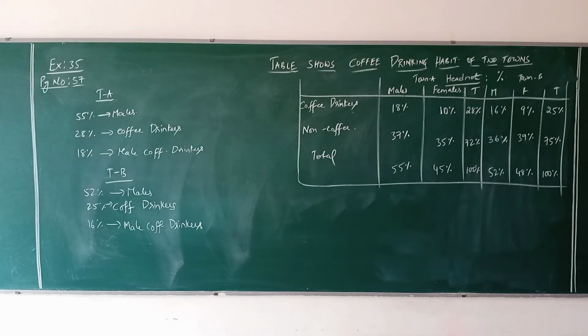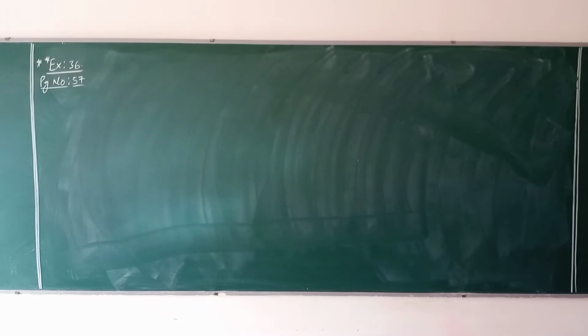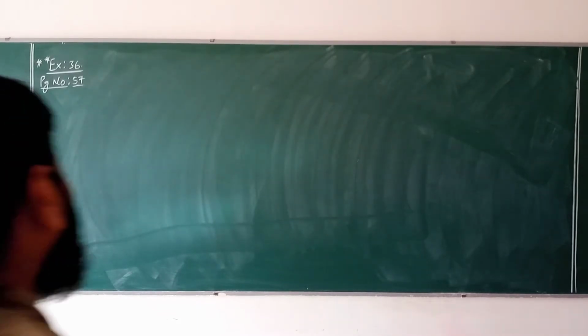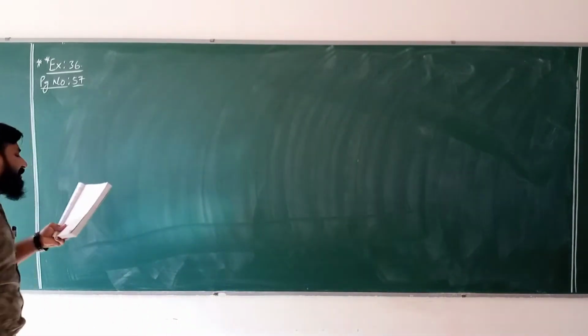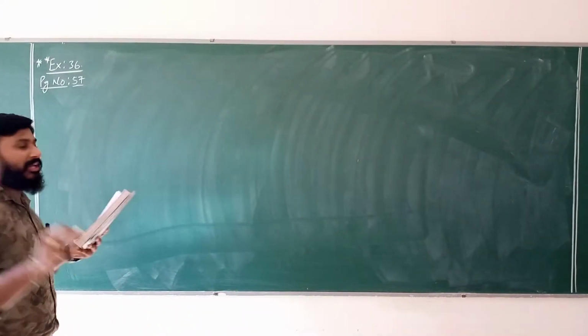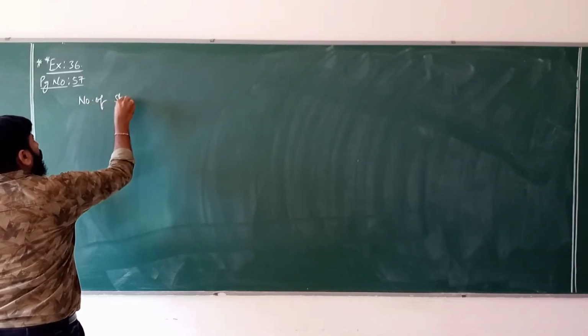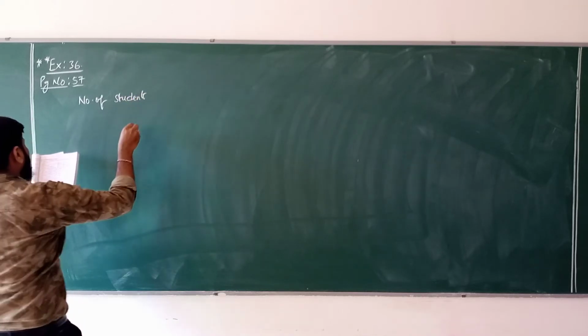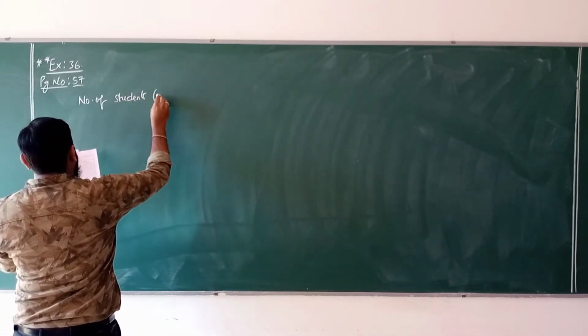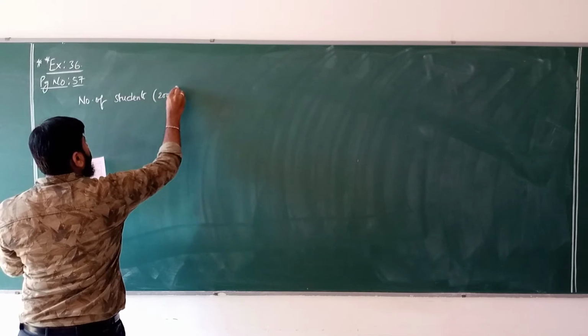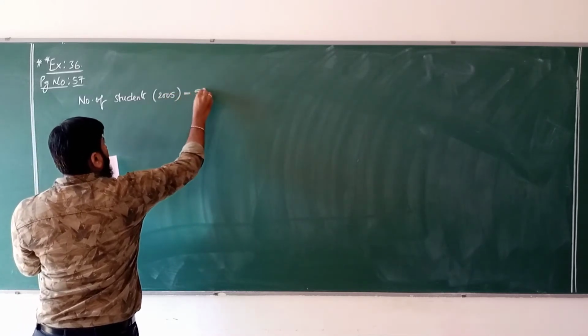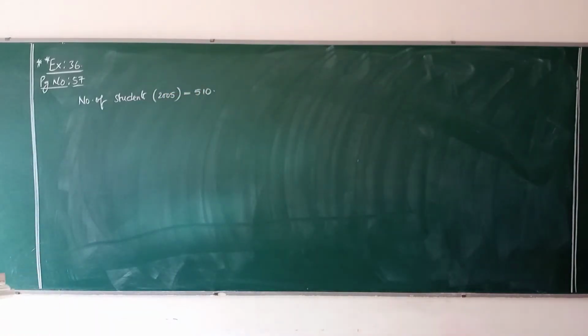Just see. Now look here, question number 36 from page number 57. It is a very, very important question. I'll read the question. Number of students in a college. First, write down the numerical facts. In 2005, the number of students was 510.